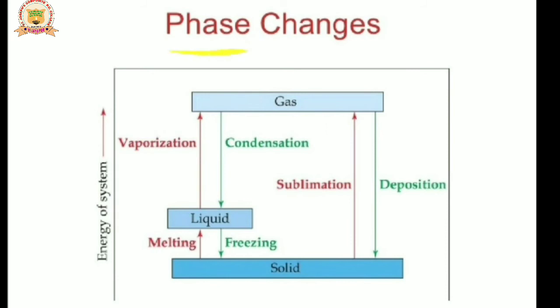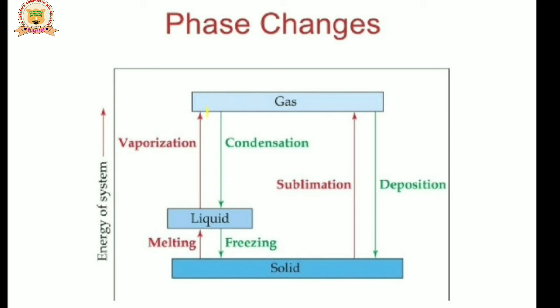Phase changes mean the processes of conversion of solid to liquid, liquid to gas, gas to liquid, liquid to solid. When heat is given to a solid, it converts into liquid. That process is melting. Next, a liquid converts into gas on heating; that process is called vaporization.